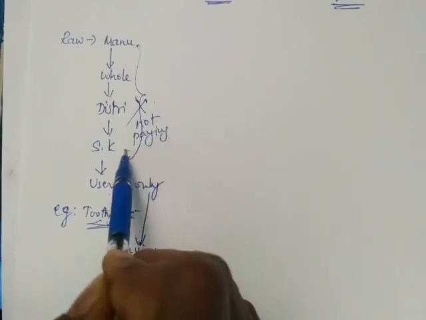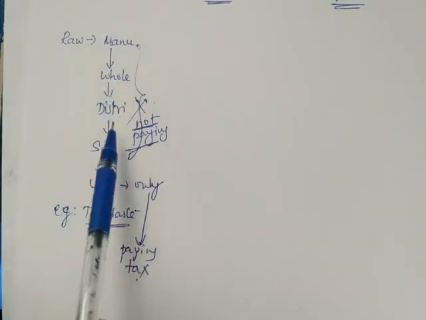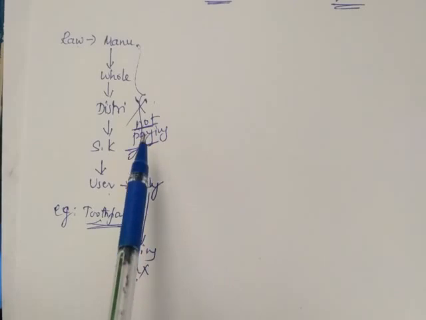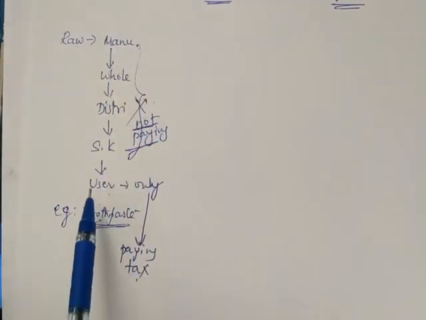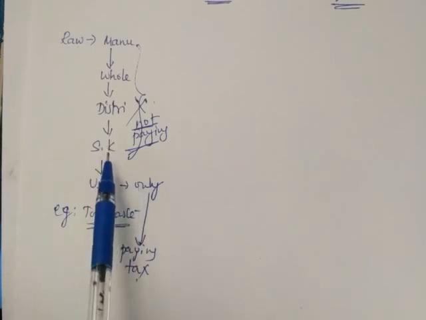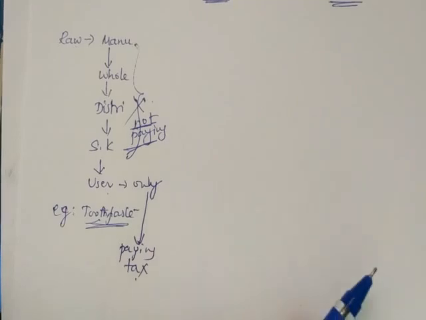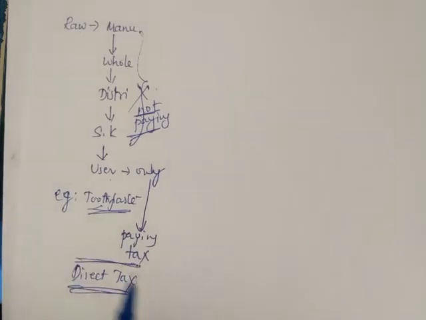These people were not paying any tax, but they were earning profit. Manufacturer, wholesaler, distributor, shopkeeper, everybody were getting profit, but nobody was paying any tax. Only the user, when buying that item from the particular shop, was paying the tax. Only the user was paying tax. So that's why it is called direct tax.